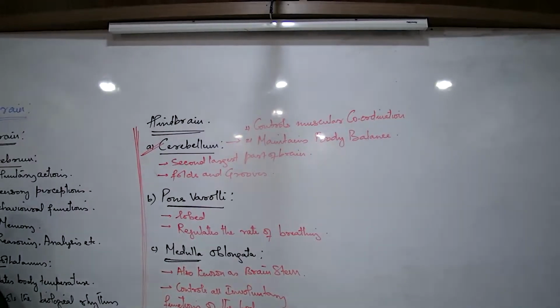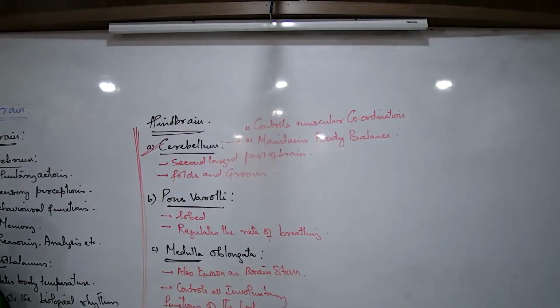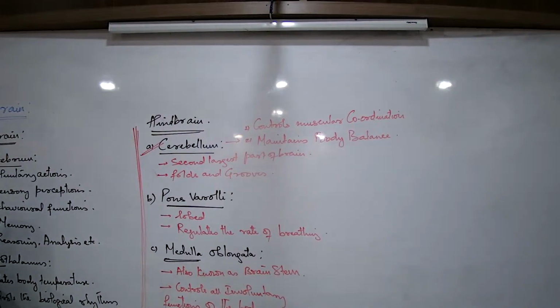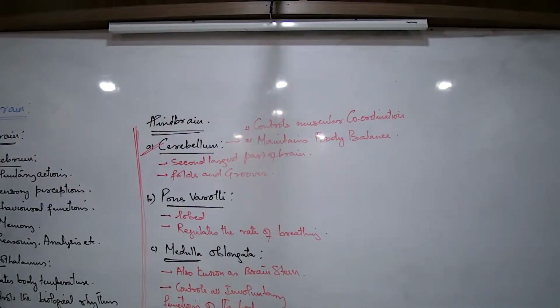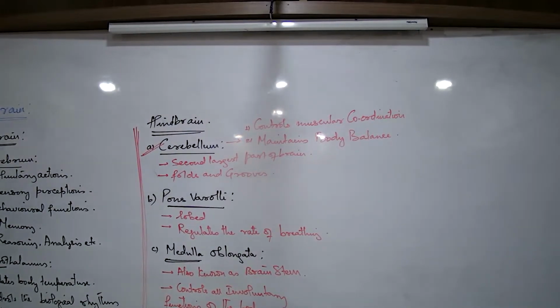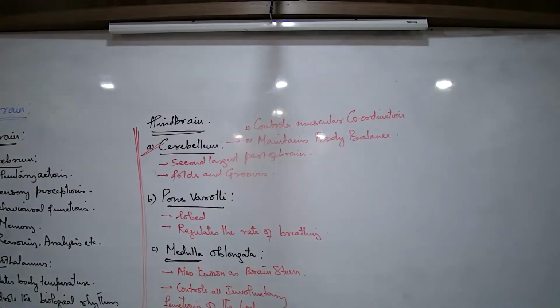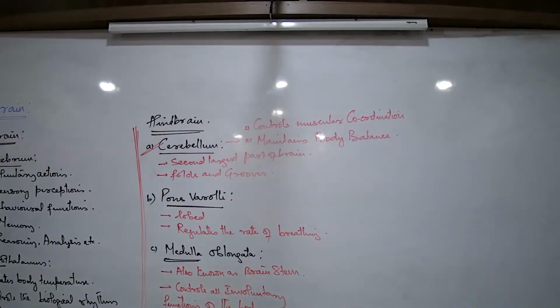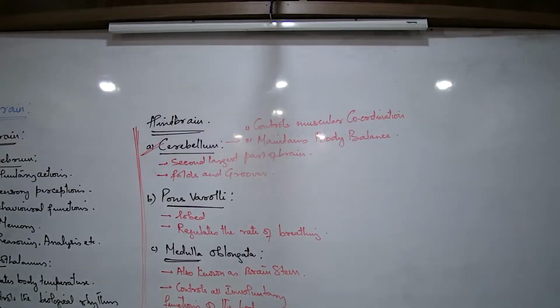Now you get a question: whenever a person goes through an accident and suffers a massive injury in the medulla oblongata, what will happen to this person? The person will collapse within a few minutes. Give reason. Why will the person collapse? Check the function. Because the function of the medulla is to control all the involuntary functions.